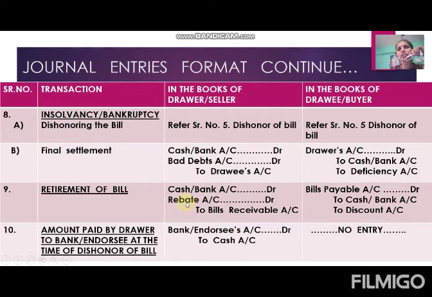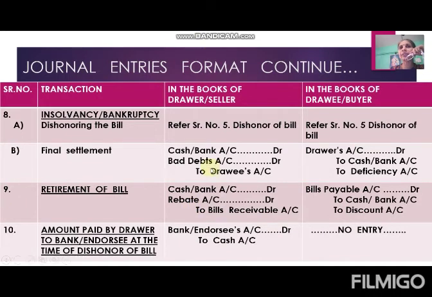Before the due date, naturally the drawer gives some concession to the drawee, and that concession is known as rebate. The same rebate, the drawee calls discount. Rebate is an expense for the drawer and discount is income for the drawee. The rebate account is debited in the books of drawer because it is an expense. He is getting less amount. He voluntarily gives this concession to the drawee.